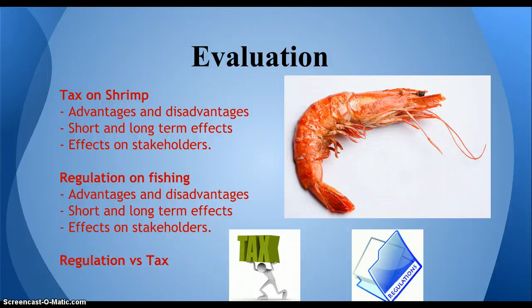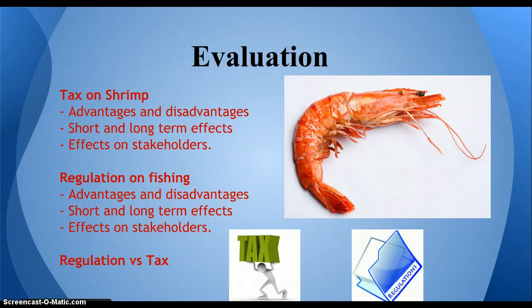In terms of short and long-term effects, short-term effects are that the shrimp fishing will decrease and less production takes place. In the long term, the number of shrimp fishers could increase again because the shrimp population is replenished. The market size and total welfare decrease and profits of companies will decrease, therefore the stakeholders will suffer from lower profits, because shrimp as a good is not inelastic, meaning consumers will change from buying shrimp to buying other seafood if the price rises due to the taxes.